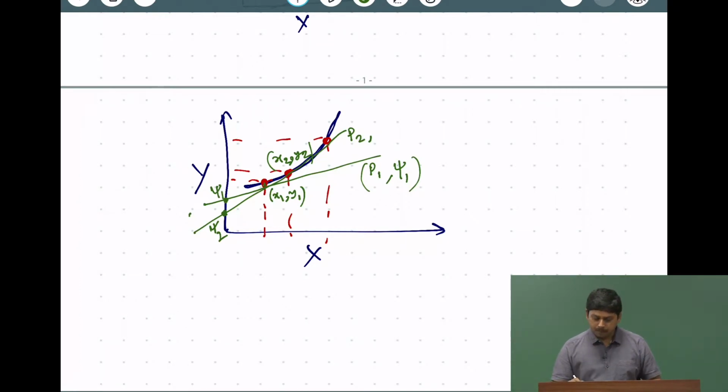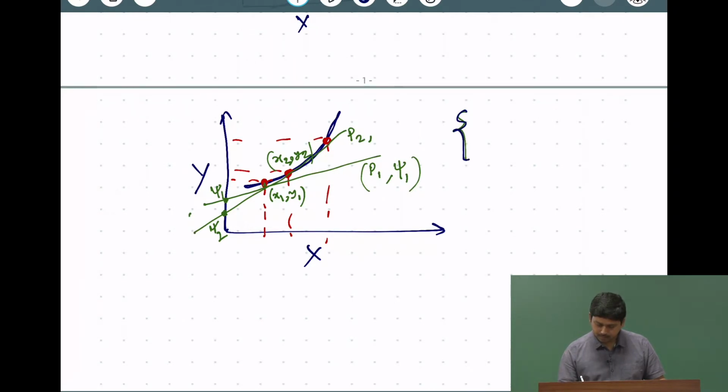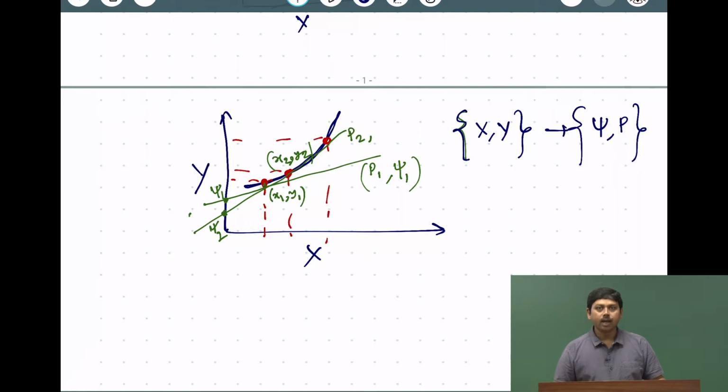So, therefore, we can map a function x y to psi p, and that is what the Legendre transformation is.